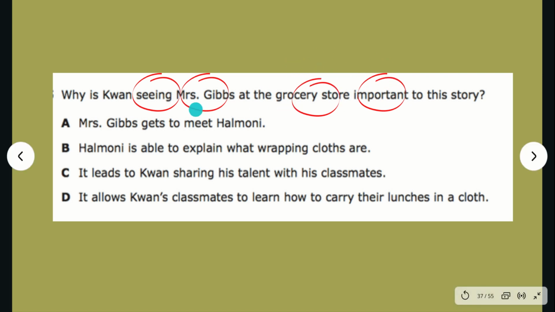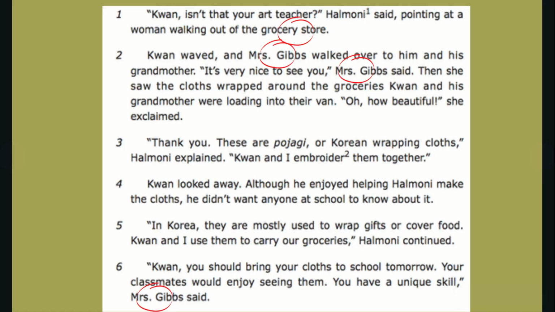So this section, when he sees Mrs. Gibbs at the grocery store, why is that important? The only way we'll be able to find out is if we go back into the text and see what happens during this part. So we can move on to step 3 and go into our text. I have already found our keywords in this section of the text. I see grocery store, Mrs. Gibbs, Mrs. Gibbs. We are in the right section of our text.